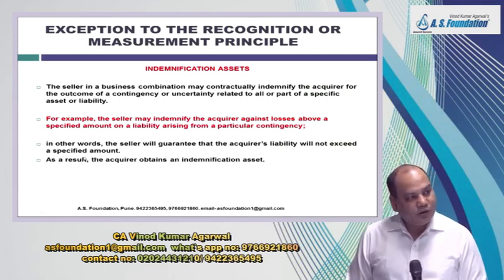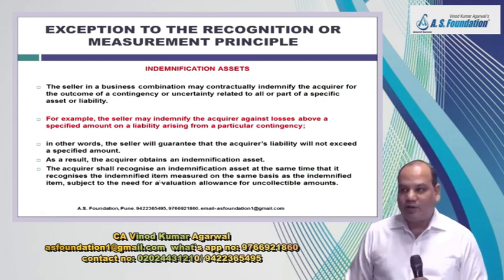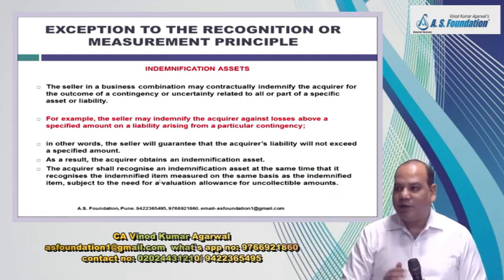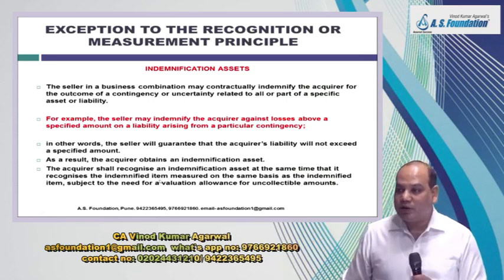Will you recognize it also in your accounting? Yes. You will call it an indemnification asset and you will recognize it. The acquirer shall recognize the indemnification asset at the same time it recognizes the indemnified item. And what is the basis you are going to use?